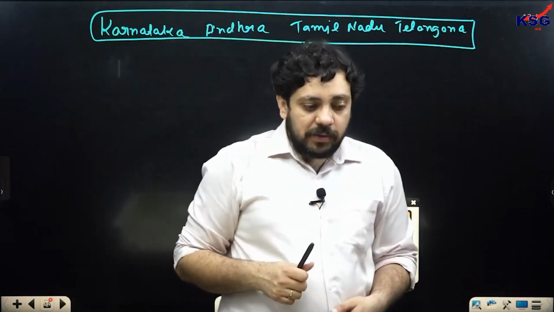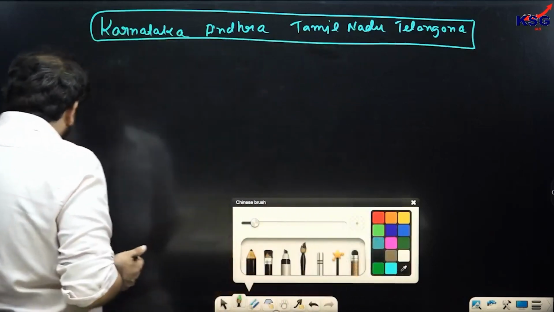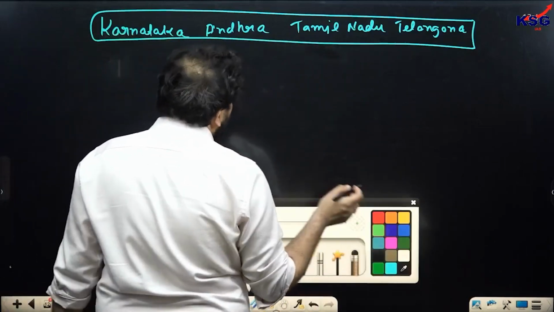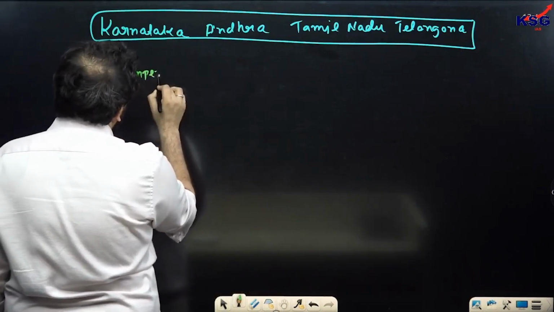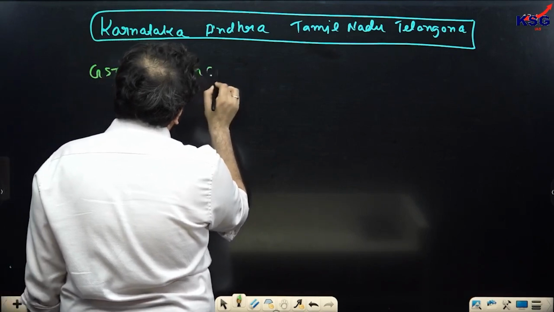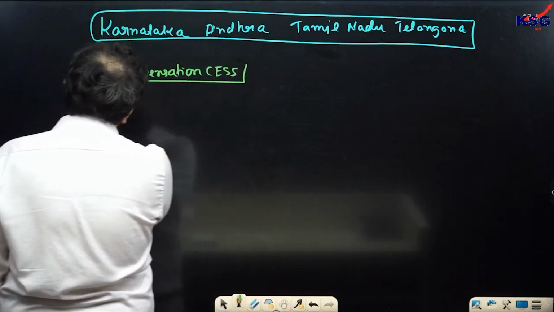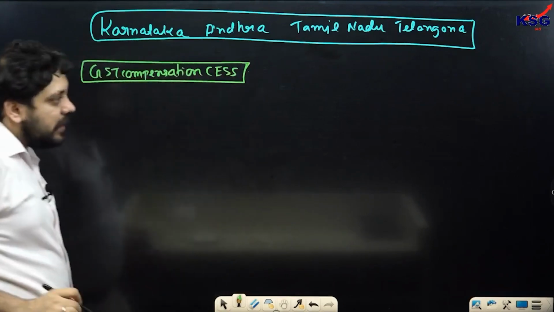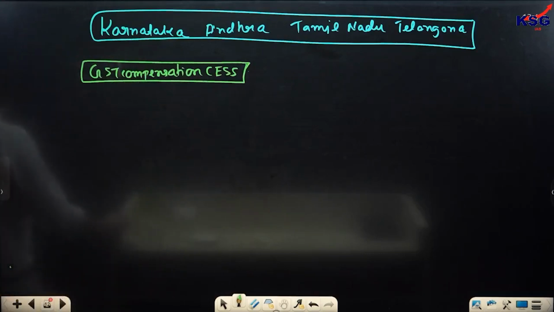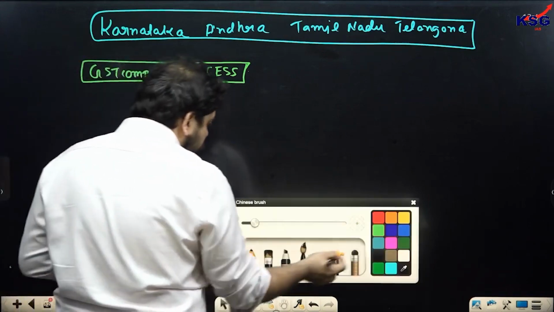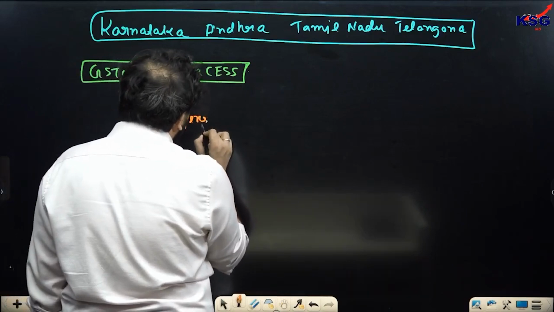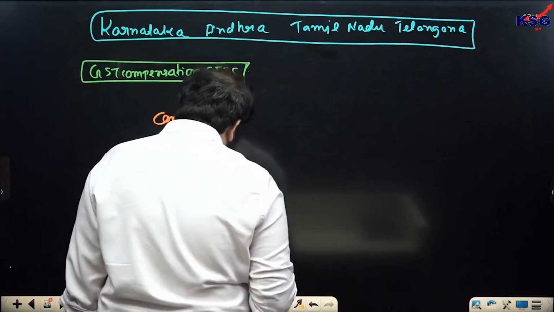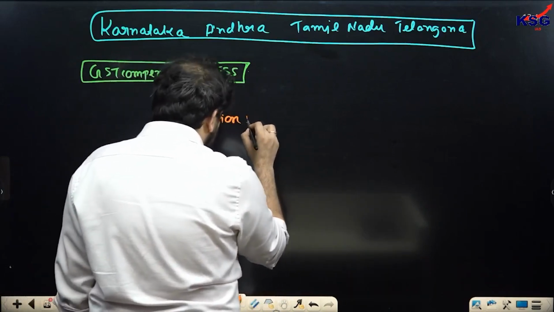But the other answer associated with this was the GST compensation cess. The other reason why these states agreed was because of a promise made by the government of India, that the government of India will ensure that a compensation, class, please take a look at this very clearly now. We are ending this part. A compensation must be paid